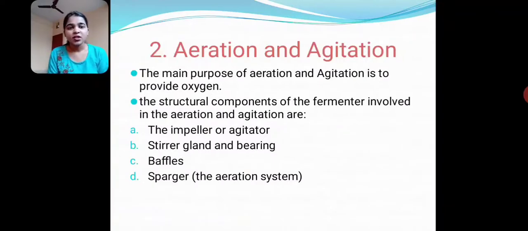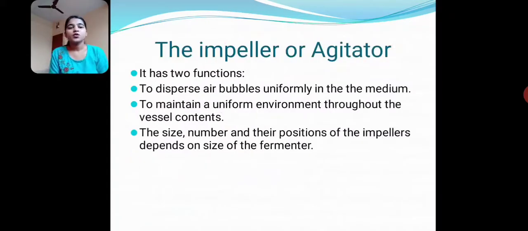Next, aeration and agitation. The main focus of aeration and agitation is to provide oxygen. There are four structural components: the impeller or agitator, stirrer gland and bearing, baffles and sparger. The impeller or agitator has two functions.